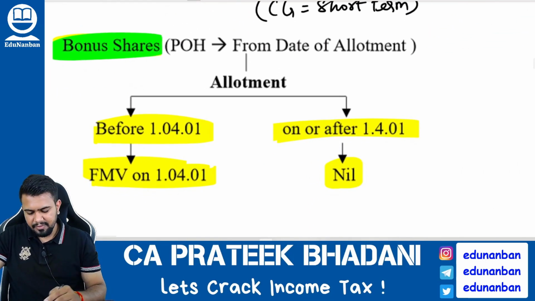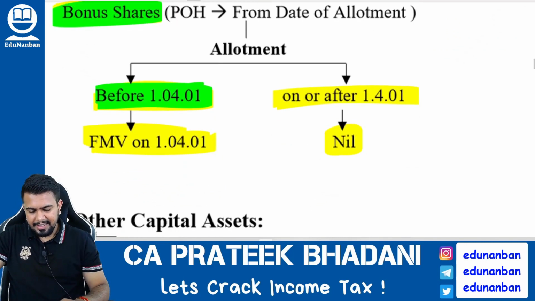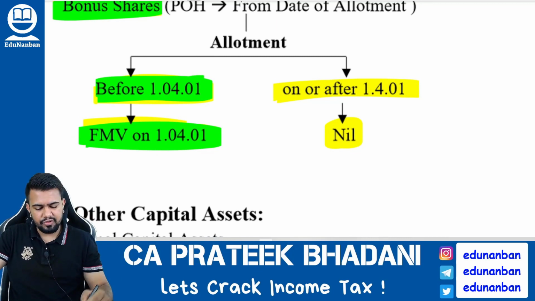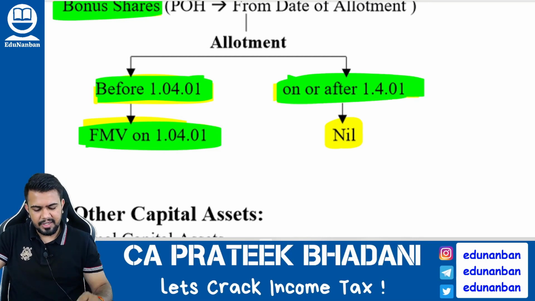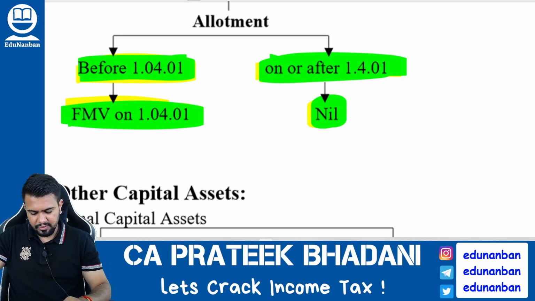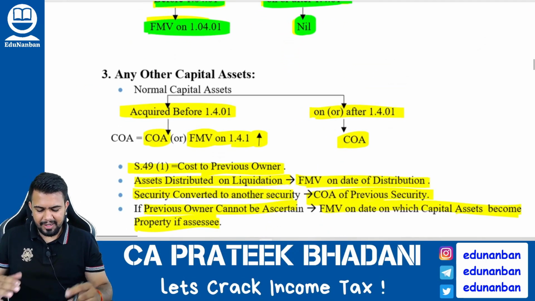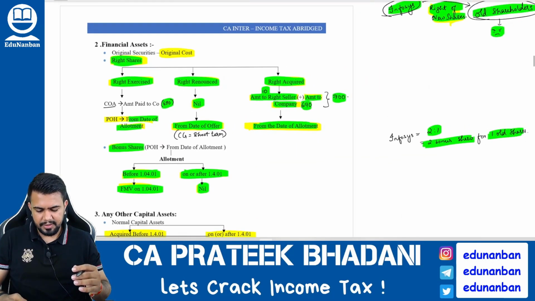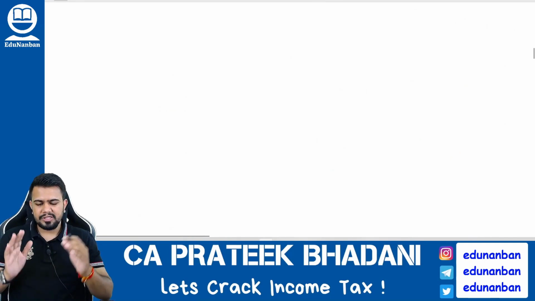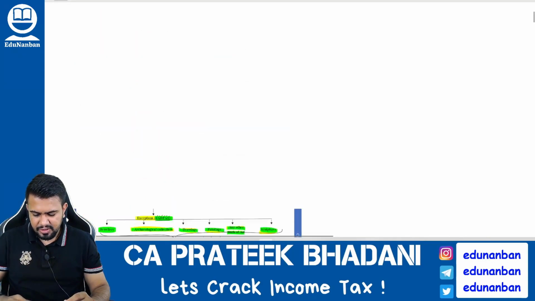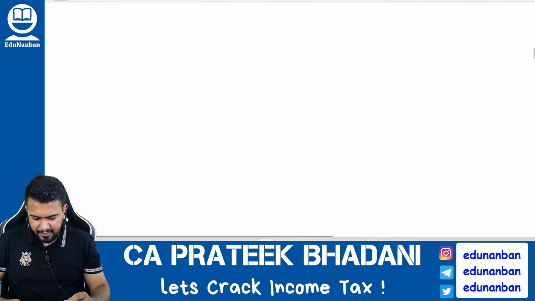If bonus shares are given before 1/4/2001, then take the fair market value on 1/4/2001 as the cost of acquisition. If the bonus share is received on or after 1/4/2001, then cost of acquisition will be 0. Cost of acquisition will be how much? 0. Okay. For other capital asset, we have already discussed how to find out the cost of acquisition and cost of improvement. So now you know all about cost of acquisition, cost of improvement, full value of consideration, transfer expenses. So you will easily be able to find out the capital gains.